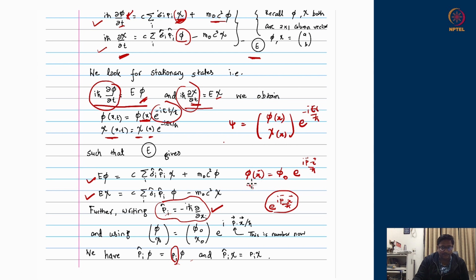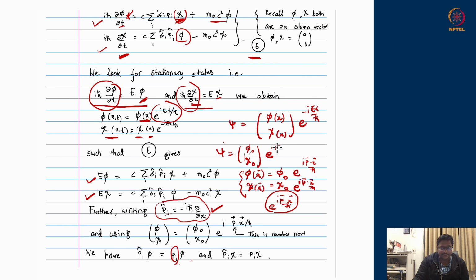And similarly, chi of x will be a constant chi naught times e to the power i p dot x upon h bar. So therefore, this phi x and chi x appearing over here can be written in terms of this function, and therefore psi will become a constant doublet phi naught and a constant doublet chi naught. This cannot depend on time as well as space, so this is a full constant of space time.